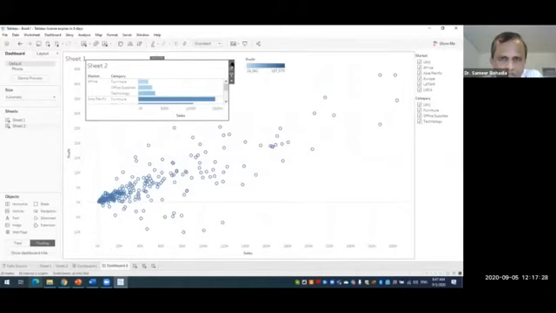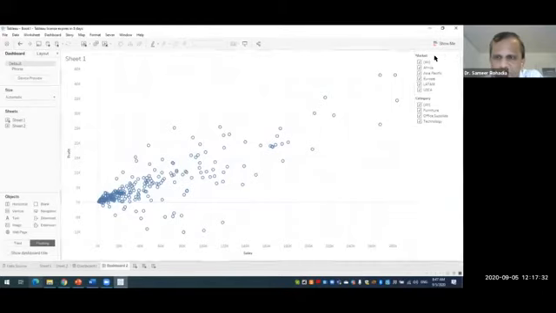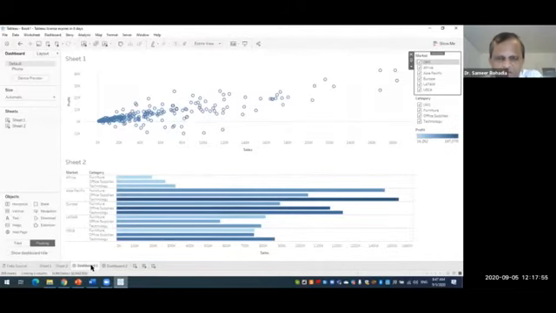Another thing. Let me delete this sheet 1 and sheet 2 from this dashboard. Now I will show you this concept of horizontal and vertical. In this objects area, we are having these two things, horizontal and vertical. Now, what do you mean by this? To understand this, let us go back to the dashboard 1 that we have already created.